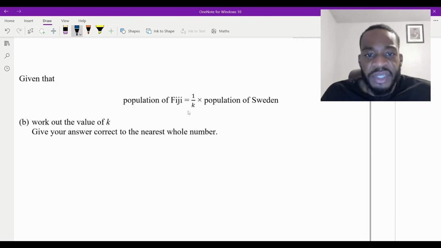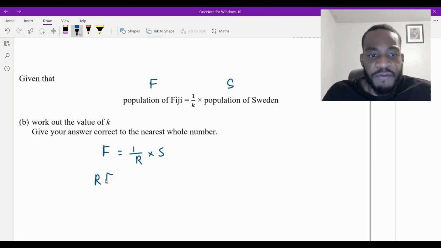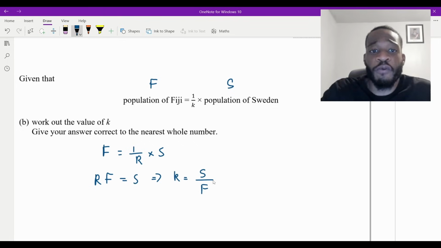So what I would do simply is just times both sides by k. So I'm going to call the population of Fiji F, and the population of Sweden S, right? So the equation is F is equal to 1 over k times S. I'm going to times both sides by k, so I have kF is equal to S. And then that just simply means dividing both sides by F, so k is going to equal S divided by F. Population of Sweden divided by the population of Fiji.